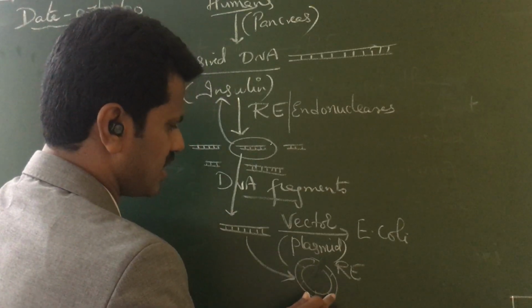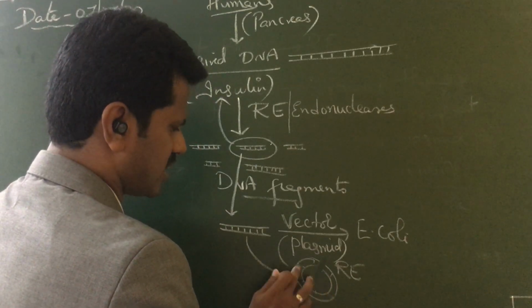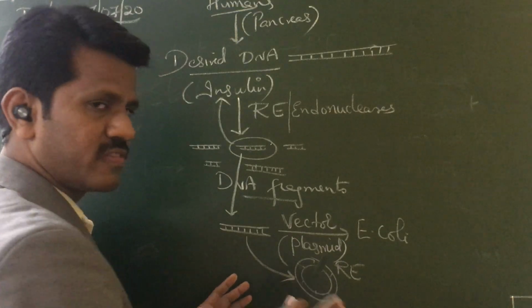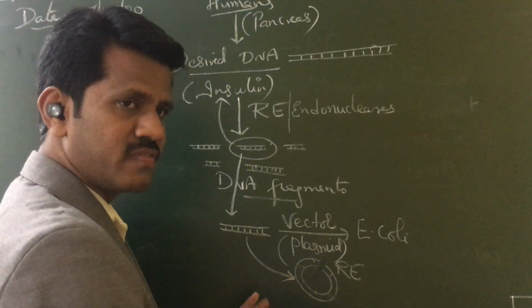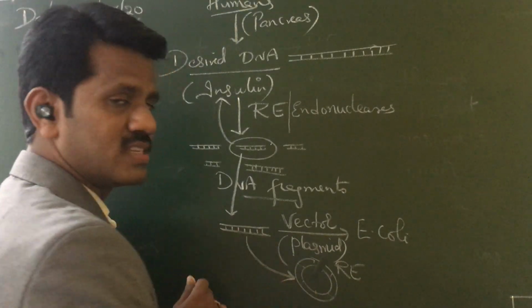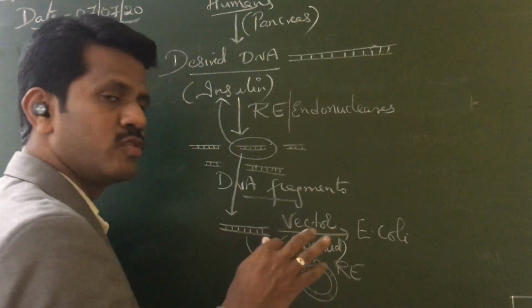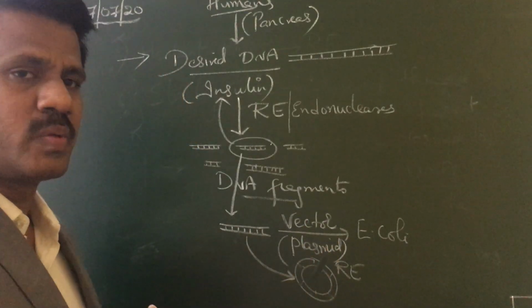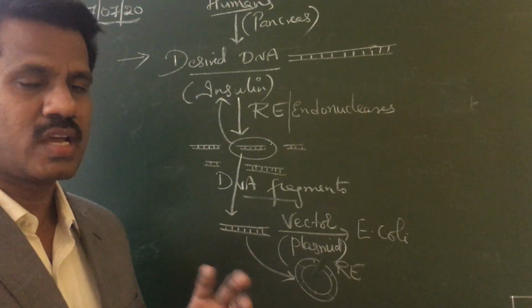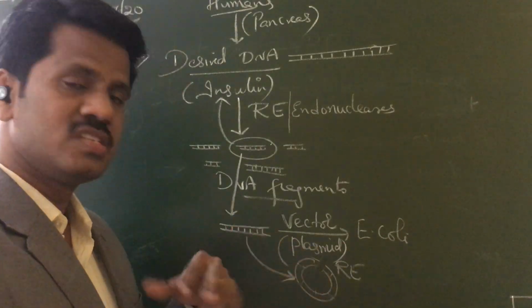Suppose it cuts at many sites or sequences, then it becomes different fragments, and you cannot insert easily. Therefore, if many are present, you have to remove them. That is what we alter. We can alter the genetic material.